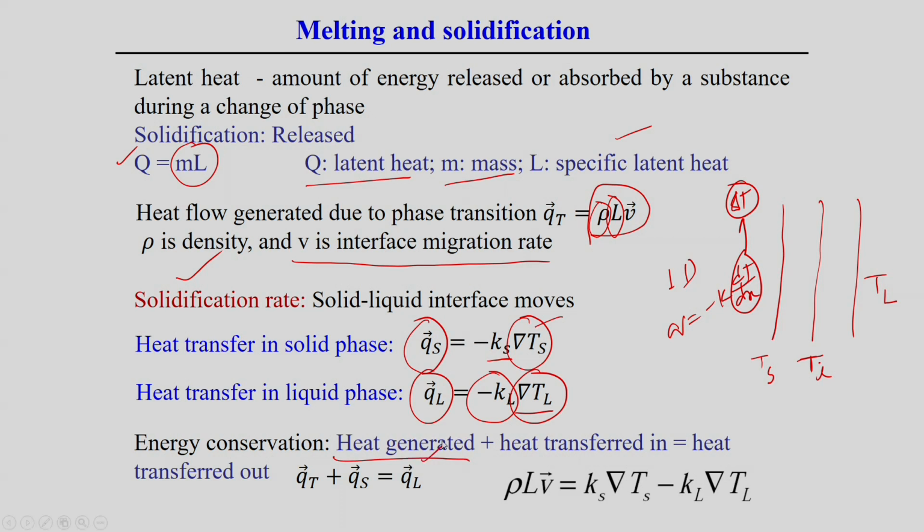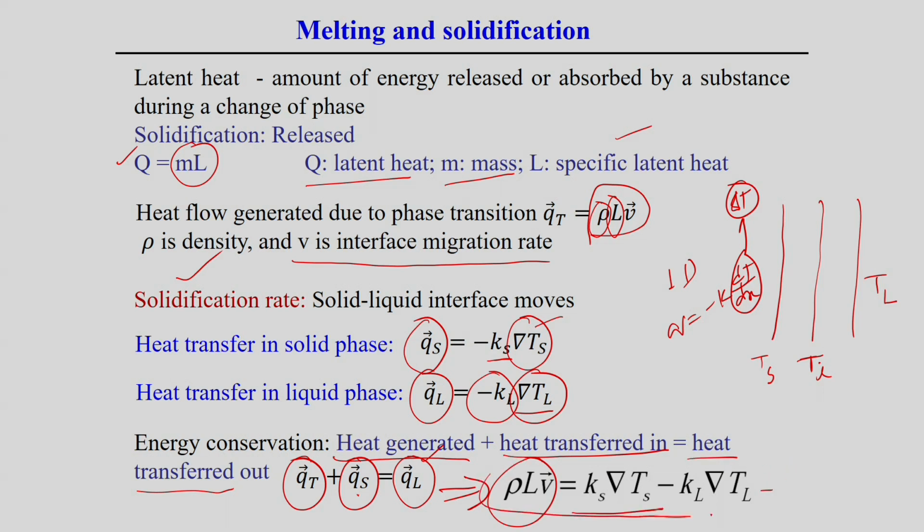Then there is the heat transferred within the domain, and the heat transferred out. That indicates the energy conservation during solidification. If Qt is the energy generation, Qs is the input, and QL is the heat transferred out, the equation becomes Qt equals Qs plus Ks delta Ts minus KL delta TL.